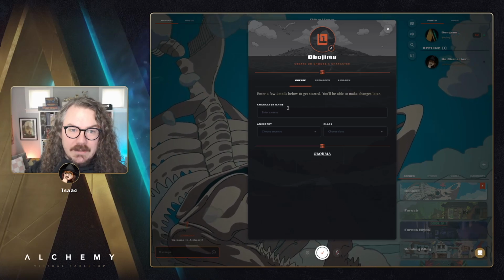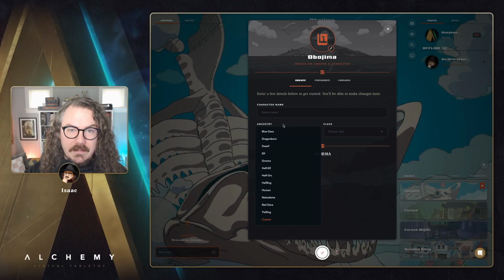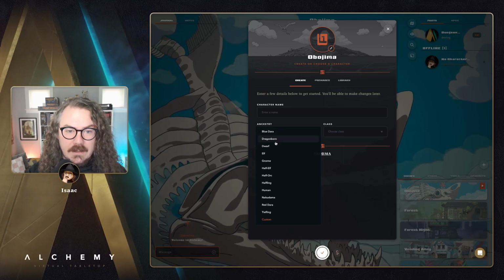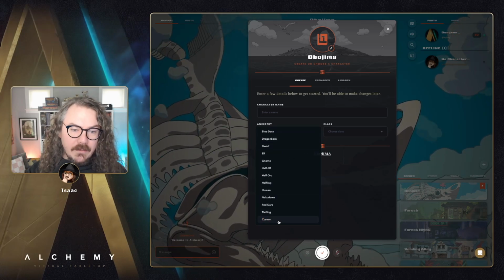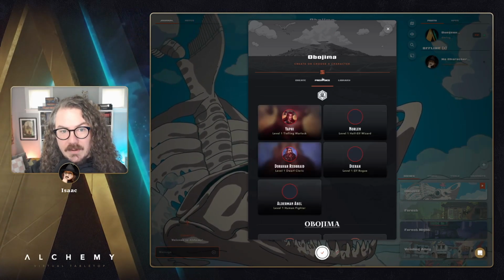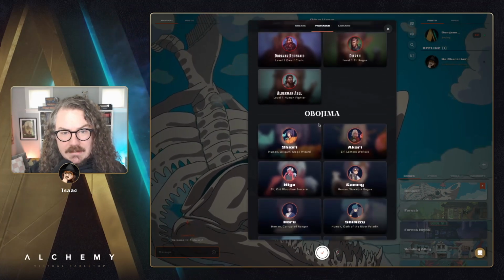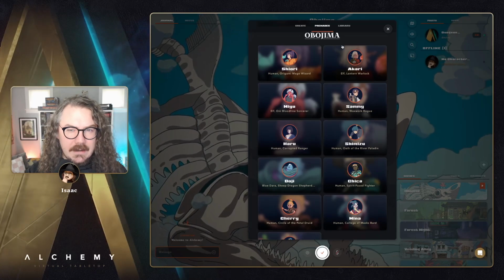First off, you may notice that we have a new ancestry field. This has all the ancestries from the Obojima sourcebook, in addition to the 5th edition ancestries that are available here. And you can, of course, add your own custom ancestry as well. We also have a bunch of pre-mades for this. If you scroll down to the Obojima section, these are a bunch that Dan worked pretty hard on.